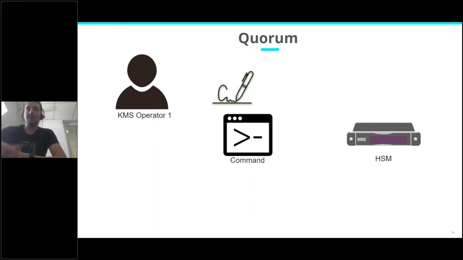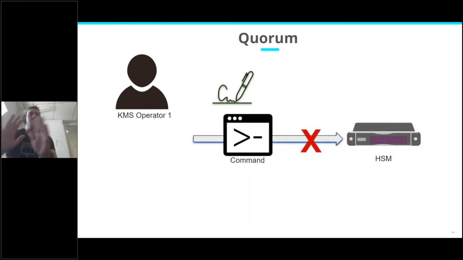And the operator will send it to the HSM, and the HSM will say, no, I don't want to execute that. Yes, you are indeed KMS operator 1. Yes, you are authorized to perform commands, but there is a quorum rule, and this quorum rule says that you must be at least 2, and only if you are 2 will I execute the command. And remember, the HSM is not programmable. It's just the way it is designed. If it wants a quorum, it wants a quorum. So there is no way KMS operator 1 will alone execute the command.